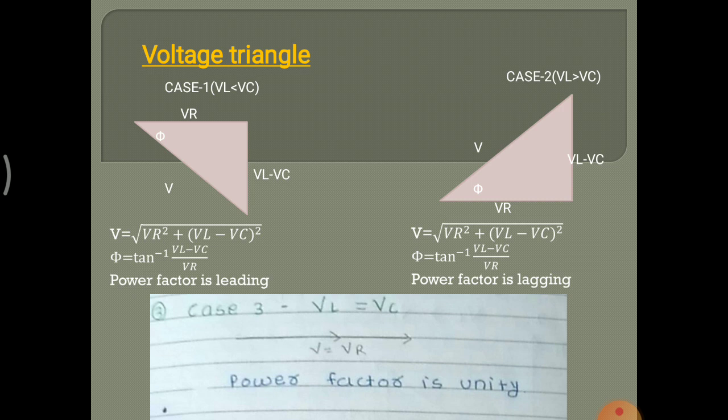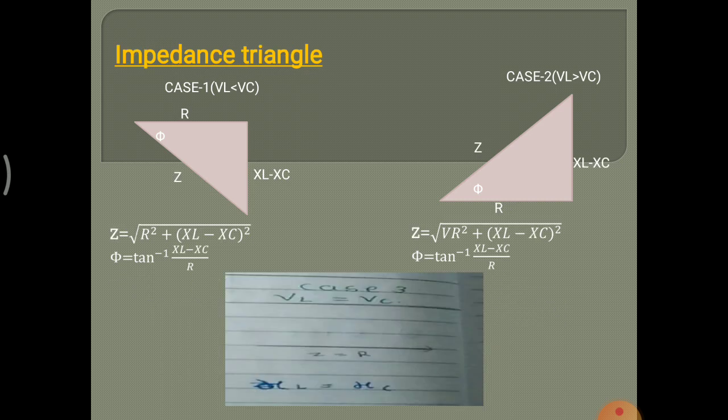Voltage triangle for case 1, case 2 and case 3. For case 1 the power factor is leading, for case 2 the power factor is lagging, and for case 3 the power factor is unity. Impedance triangle for case 1, case 2 and case 3.